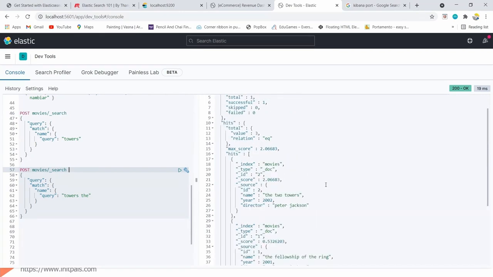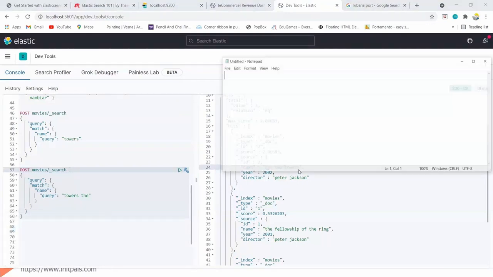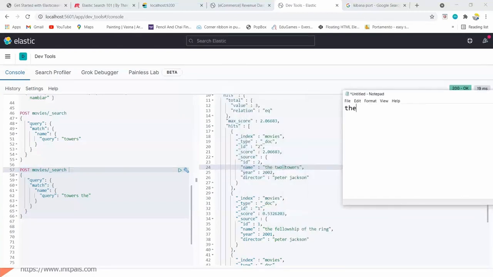When we index the data, it breaks the text based on space or some kind of stop word, and then it creates a list. For example, let's take the two towers.